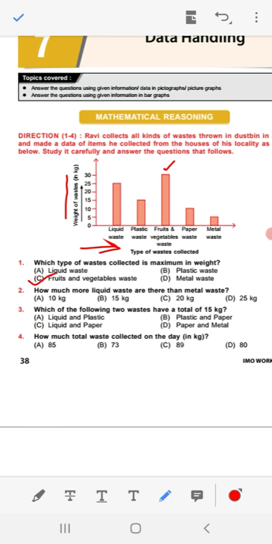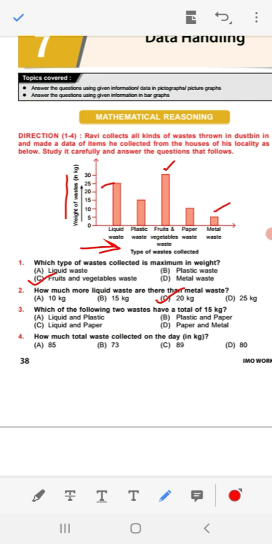Question number 2. How much more liquid waste are there than metal waste? Liquid waste quantity is 25 kg. And metal waste is of 5 kg. So what is the difference between them? 25 minus 5 is 20 kg. So here liquid waste is more than metal waste by 20 kg. Option C.